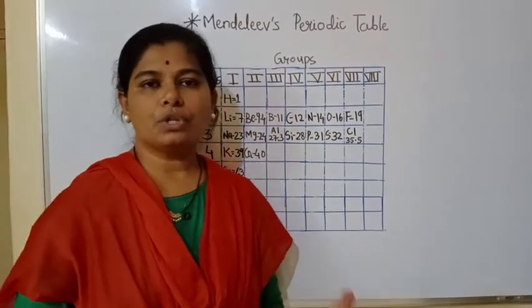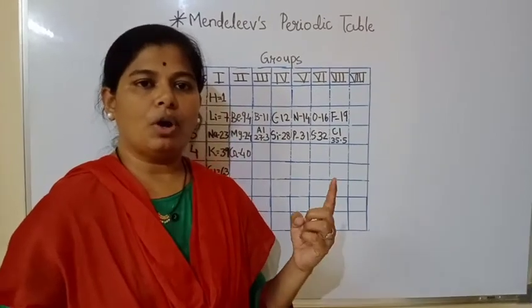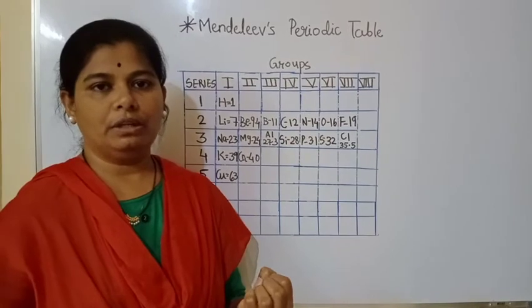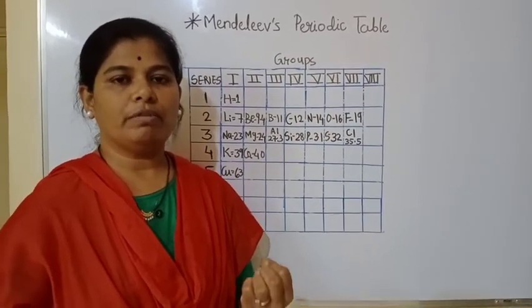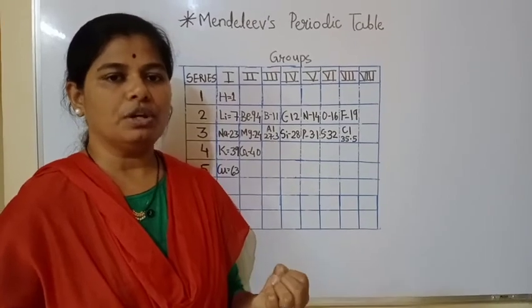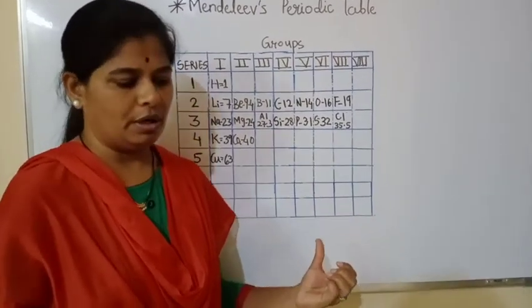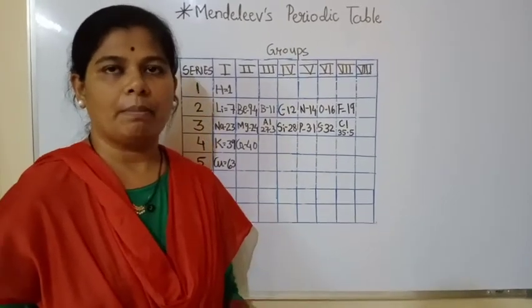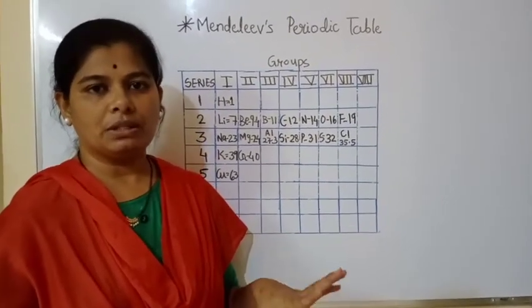So what was the confusion again? We saw in Dobereiner's triads that cobalt and nickel were placed together. In Newlands' also we saw they were placed together. So this confusion was repeated again in Mendeleev's periodic table. As the atomic masses of cobalt and nickel were the same, both the elements were placed in one box.